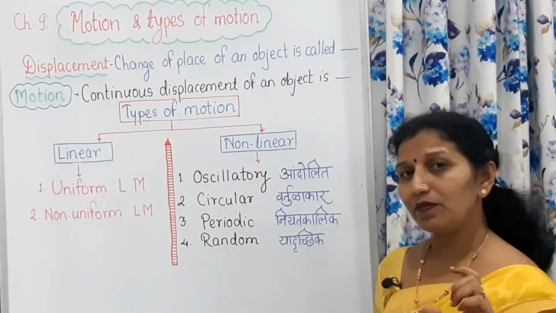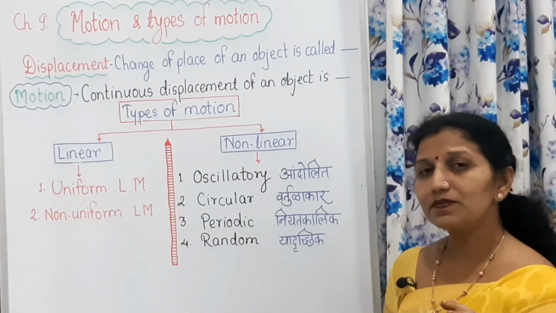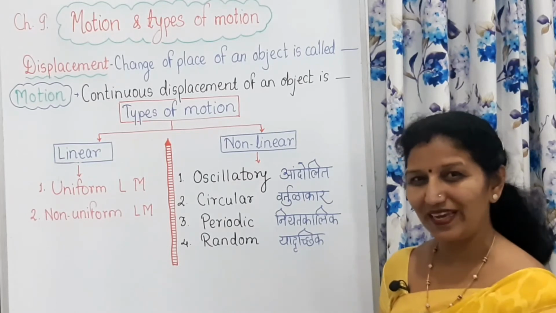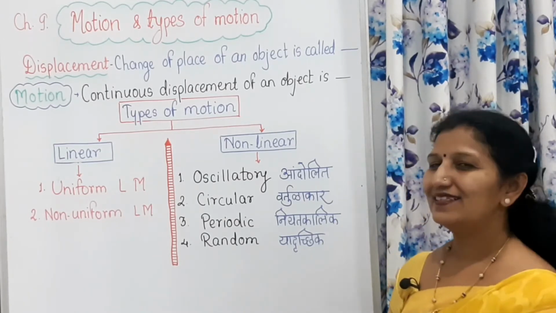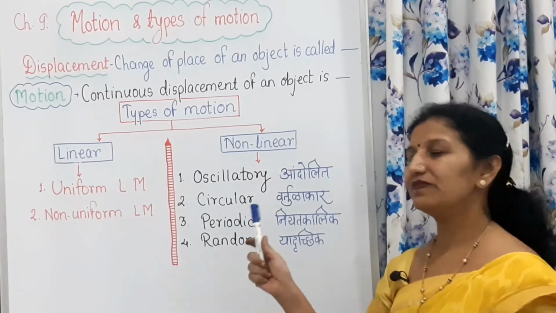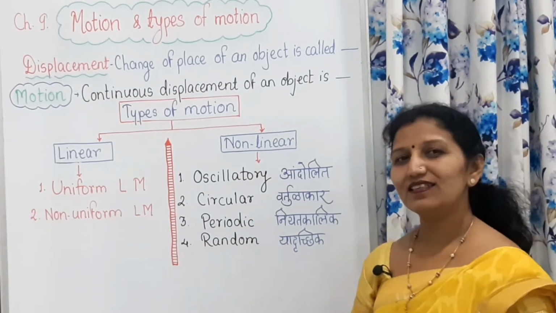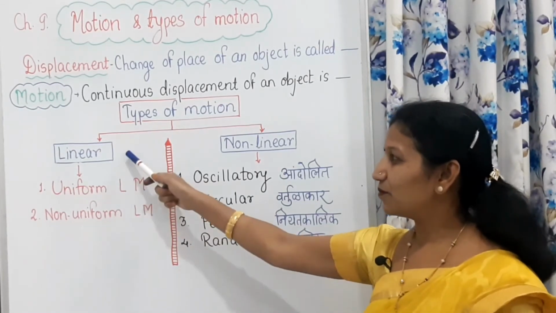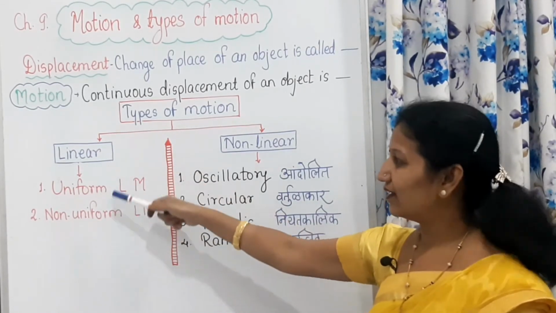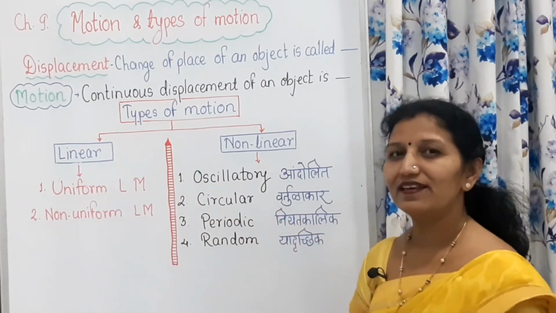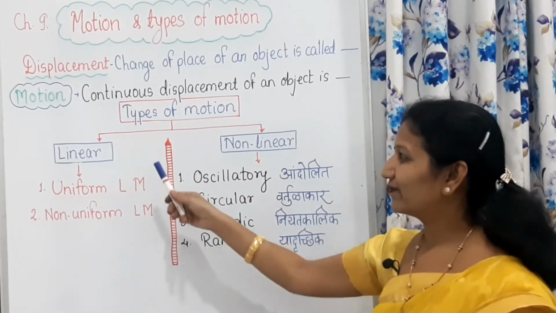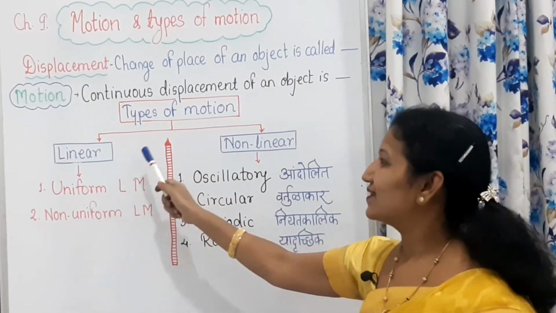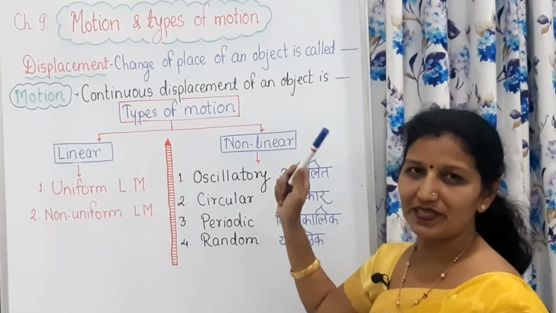Now, for remembering these types and subtypes of motion, we have to make one clue as usual. Just think that there are two friends having a conversation with each other, and for remembering these two subtypes of linear motion, I will give you one clue. For example, Ramesh is telling something to Umesh.